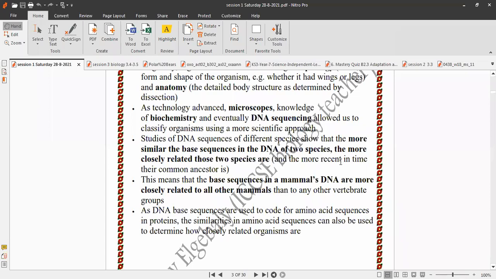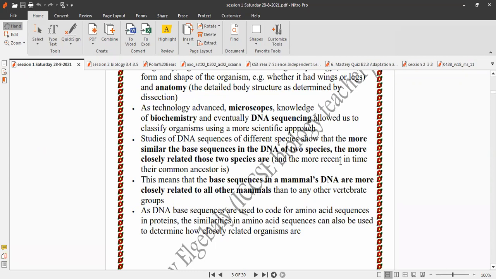When you compare two species, the more similar the base sequences A, C, G, T in the DNA of the two species, the more closely related they are, and the more recent in time their common ancestor is.